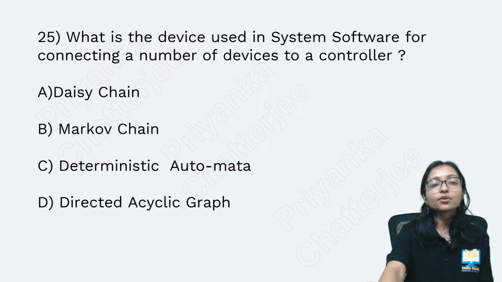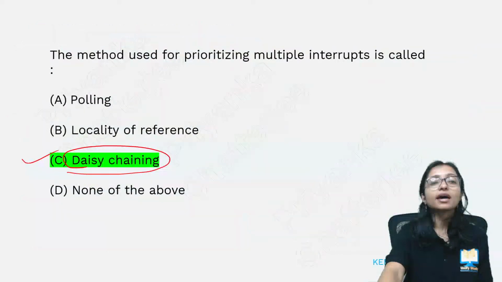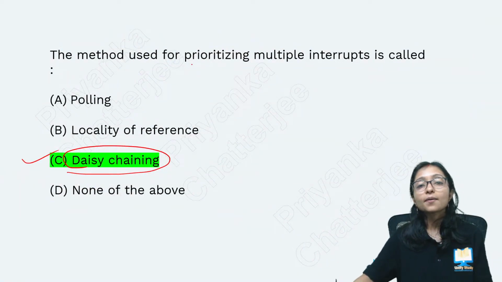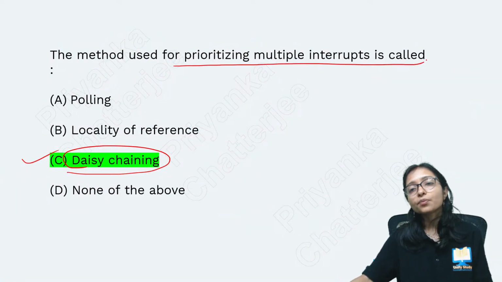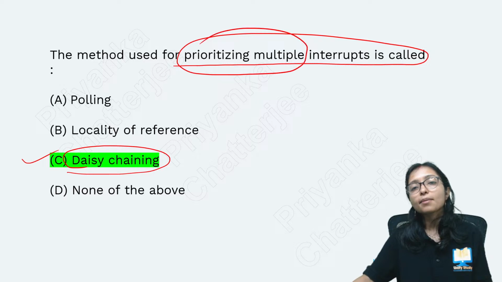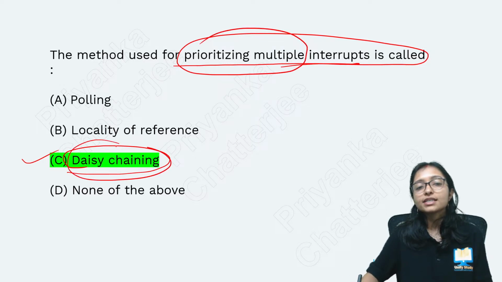So here is the second question, you can do it. That's why in this question you can see this is the answer. Priority multiple, where the multiple interrupts are prioritized, that is daisy chaining. So that's why the answer is this one.